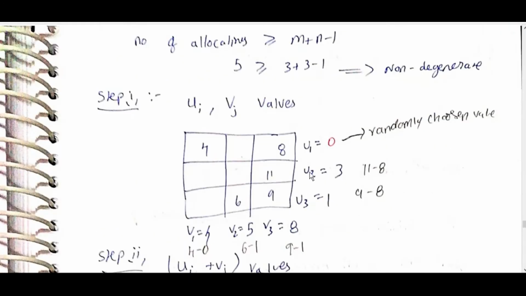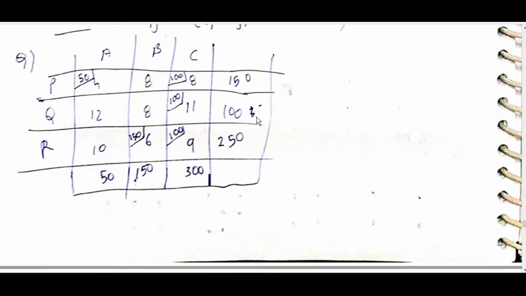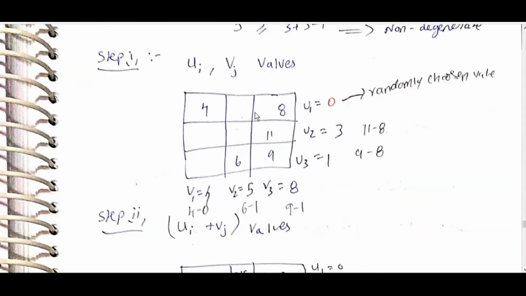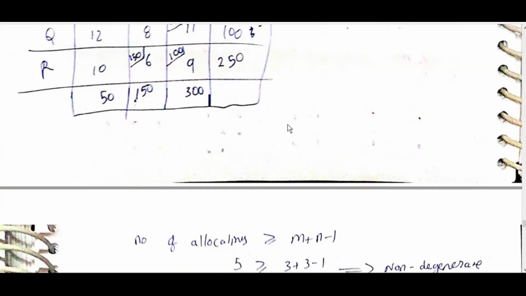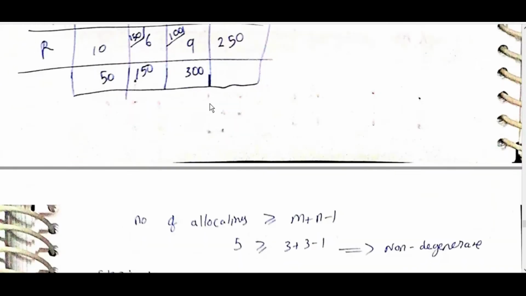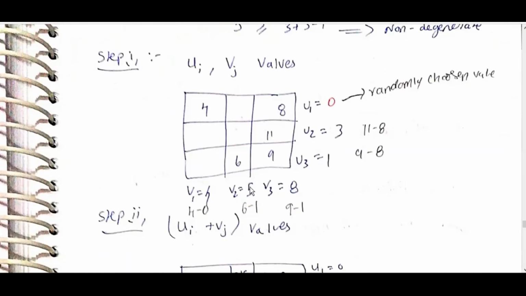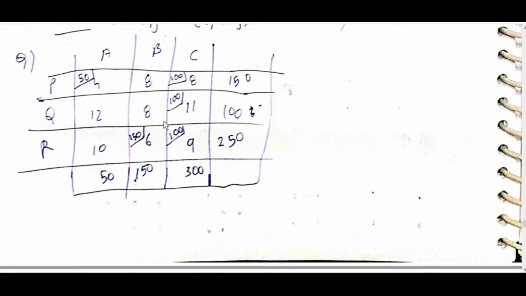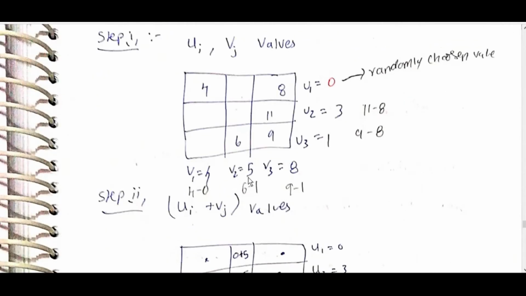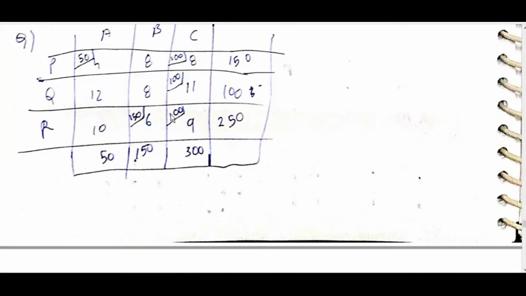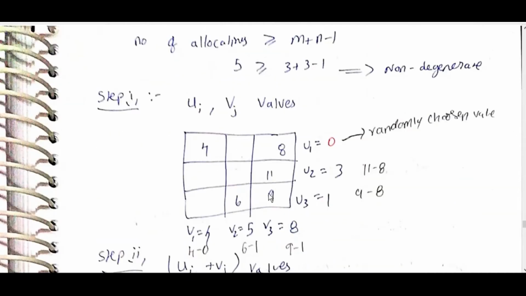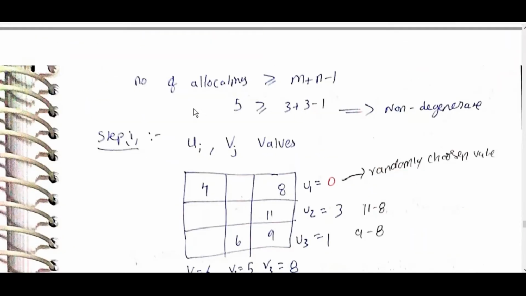Using only the allocated cells, u1 is randomly chosen as 0. Then u2 is 3 (11 minus 8), u3 is 1 (9 minus 8). v1 is equal to 4 (4 minus 0), v2 is 5 (6 minus 1), v3 is 8 (9 minus 1).